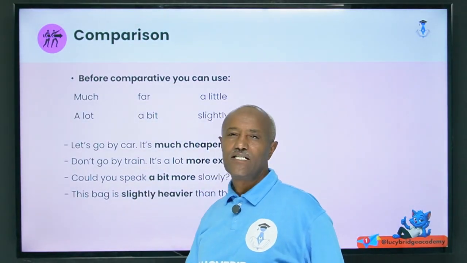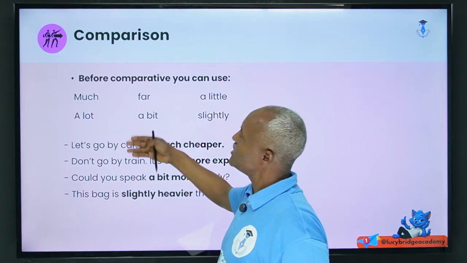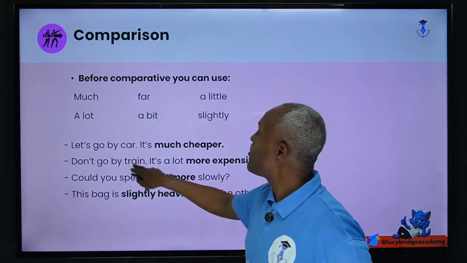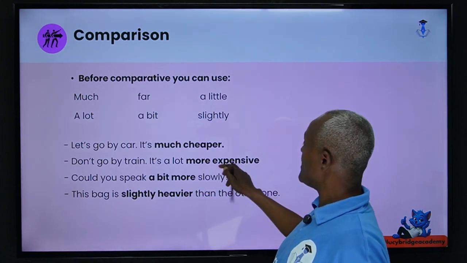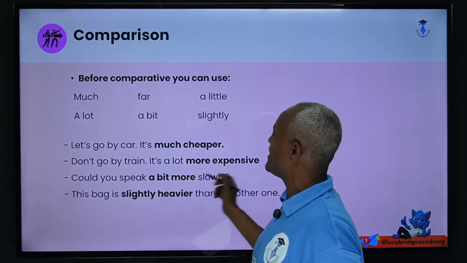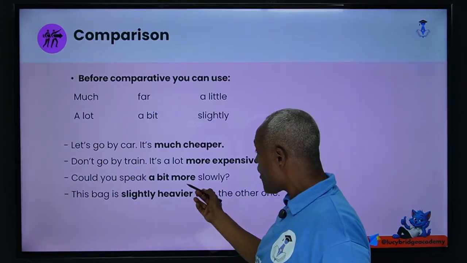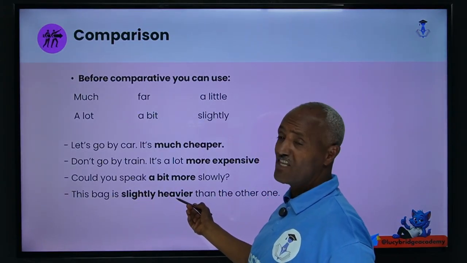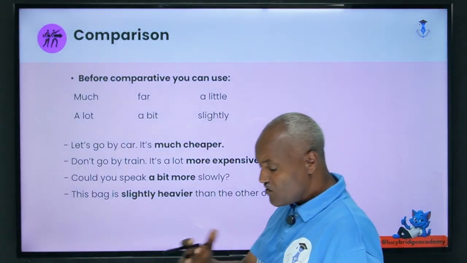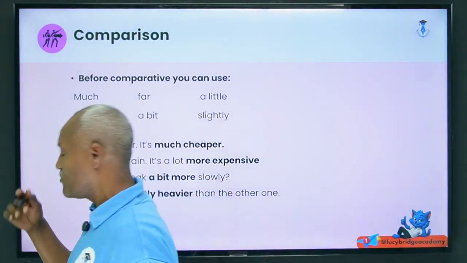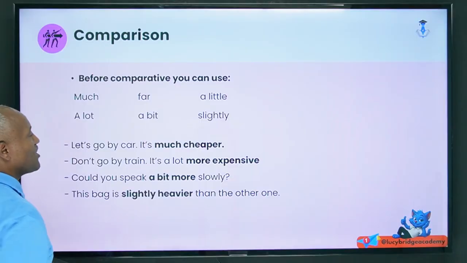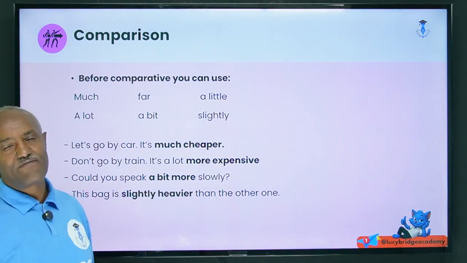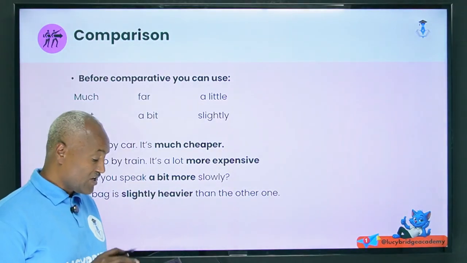There are some words like this that come before the comparative. Don't go by train, it is a lot more expensive. Have you seen a lot more expensive? Could you speak a bit more? This bag is slightly heavier. Have you seen that this is comparative? You have to be familiar with this. When you make a sentence with the help of these words, don't forget that the comparative comes after them. This is what you have to remember.